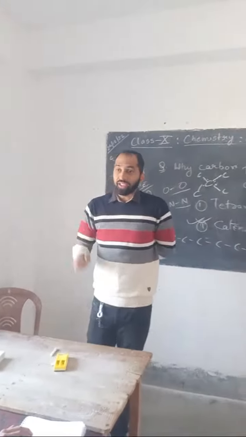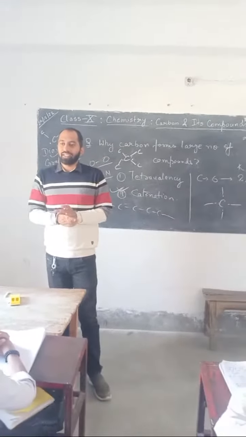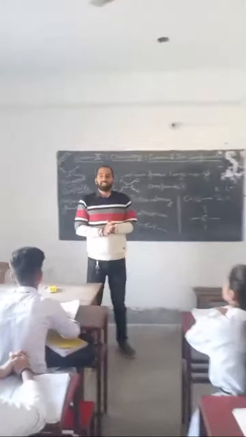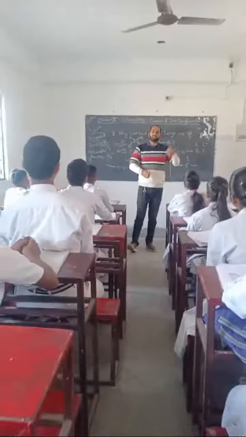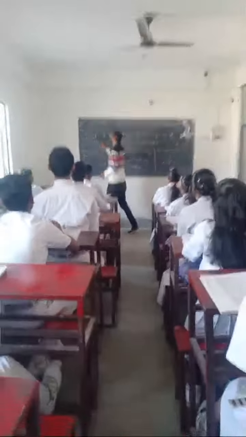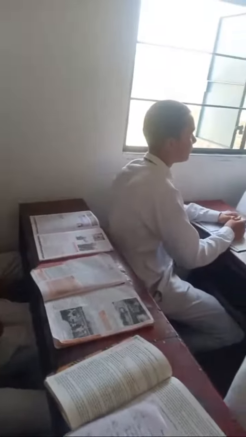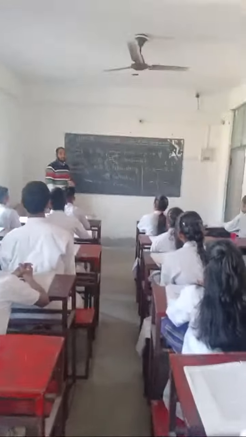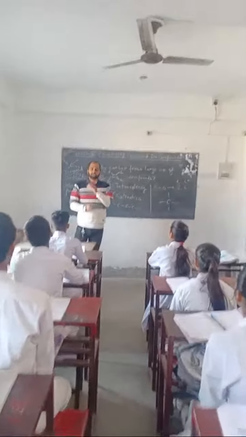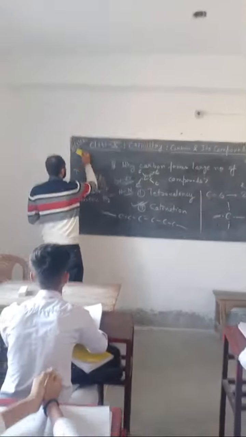As we learned in class 9, which substances conduct electricity? Only those substances which have free electrons, and free electrons carry charge from one place to another. In diamond, all four electrons are engaged with other atoms. It has no free electron, so it does not conduct electricity. But in graphite, every carbon has one free electron, so it conducts electricity. Now I am rubbing the board and asking you a question.